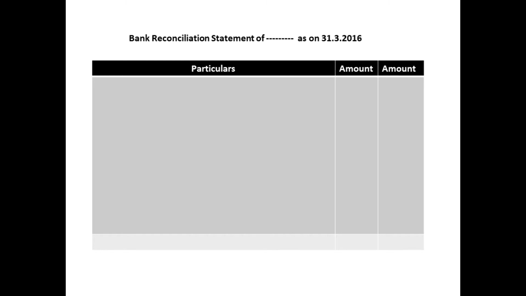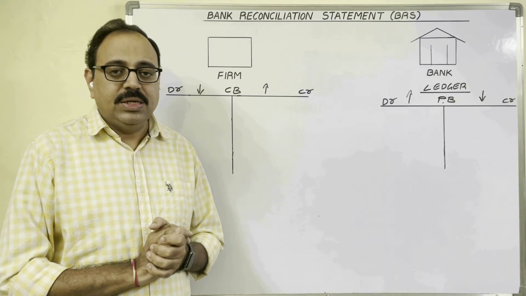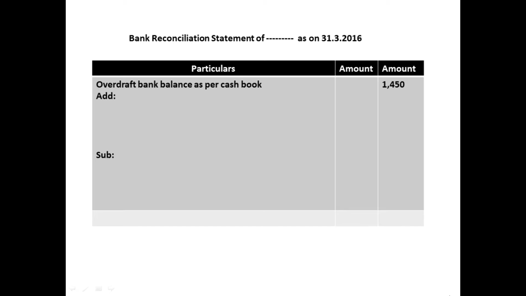Bank reconciliation statement of... In this problem, firm's name is not given. Therefore, dash. As on 31st March 2016, which means we prepare bank reconciliation statement on a particular date. Therefore, as on 31st March 2016 we should write. BRS is a statement. It contains three columns: particulars, amount and amount. First amount column is inner column and second amount column is outer column. First I will take overdraft bank balance as per cash book and prepare BRS. In particulars column, overdraft bank balance as per cash book 1450 in outer column.